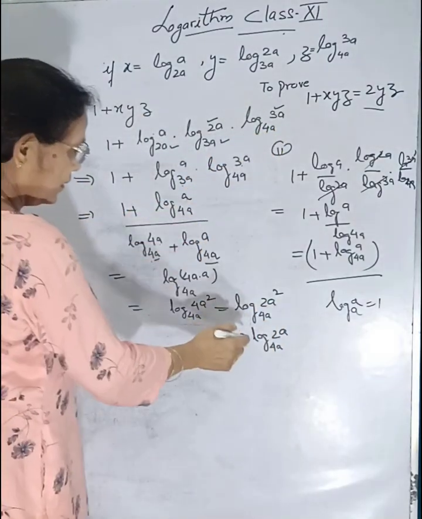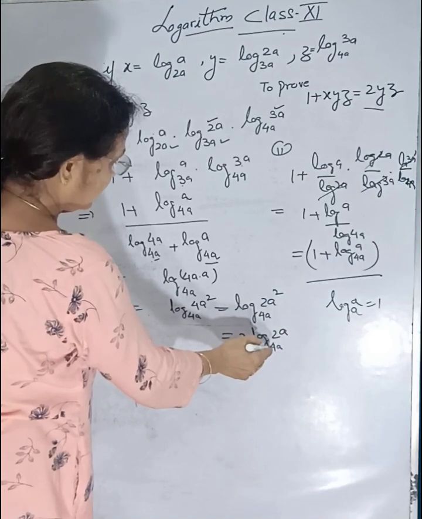The 2 has come to the front: 2 log of 2a with the base of 4a.